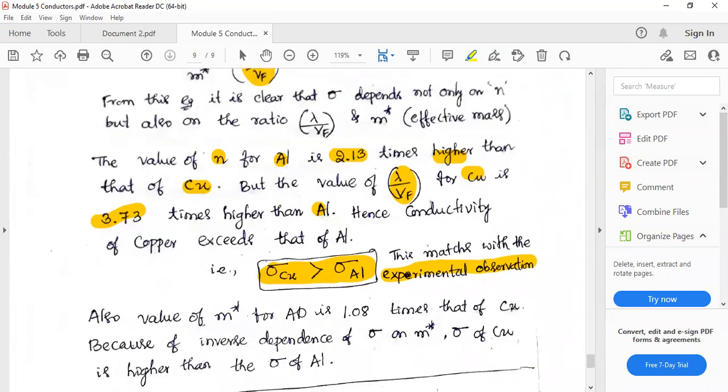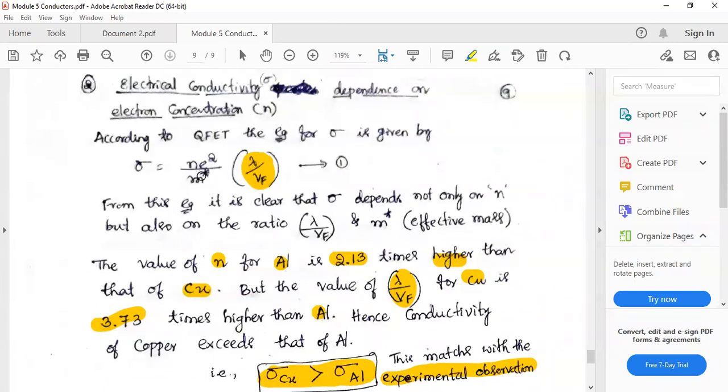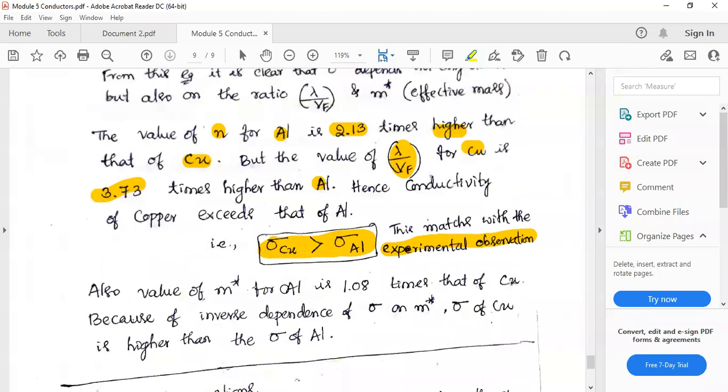Also, one more interesting fact is there. You can see this m star, the effective mass, is in the denominator. If m star is higher, conductivity will be lower, right? This fact again plays a role in deciding the conductivity. For aluminum, this m star effective mass is higher than copper. It is slightly higher, not that much higher. After all, m is the mass of electron. You cannot expect very high variation in m star.